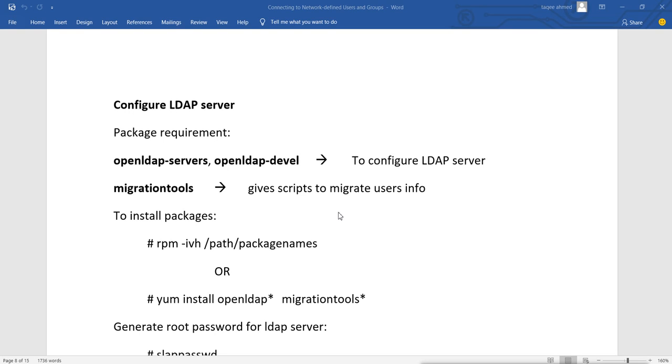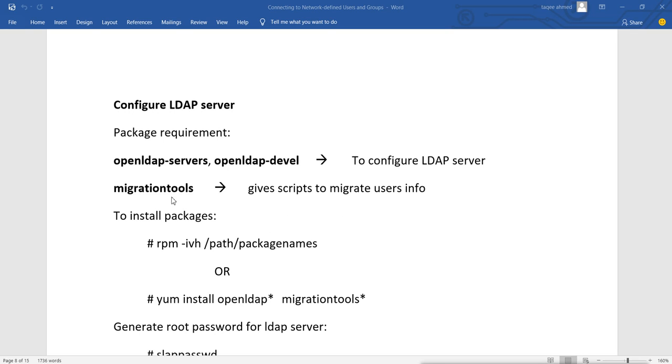So it is totally different. If we want our local Linux users to be stored in the LDAP server directory, then we have to migrate them. We can do it manually or we can use the script to do it. The easy way is to use a script. So we will use that script to migrate local users to the LDAP directory.